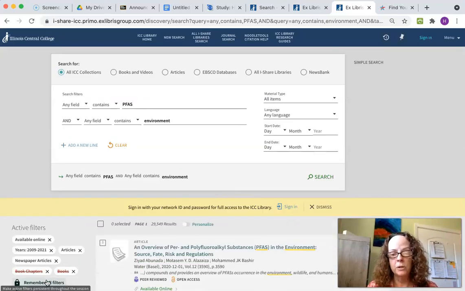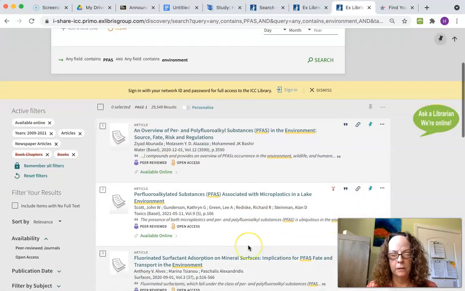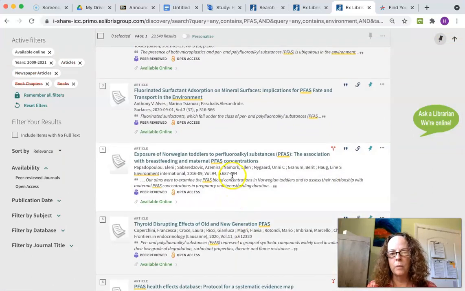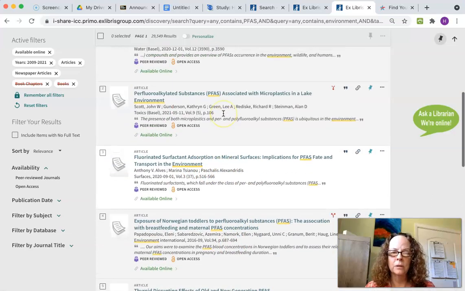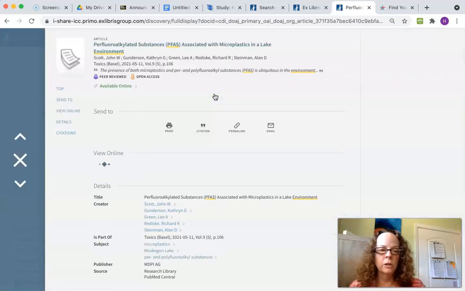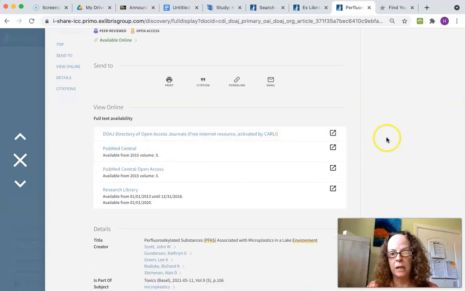And now what I should see, oh, that sounds bad. Yeah, that sounds bad too. That sounds bad. So it sounds like there's still some stuff about babies, but there's stuff about environment. So I'm going to just grab this lake environment. As you're clicking on these, if it turns out you don't like the article, you can click on the X and go back to your original search. So don't worry, you're not trapped in one of these.